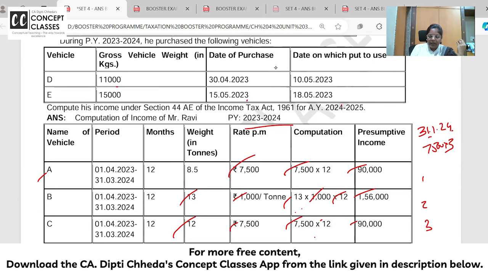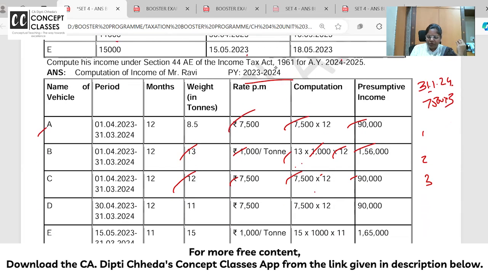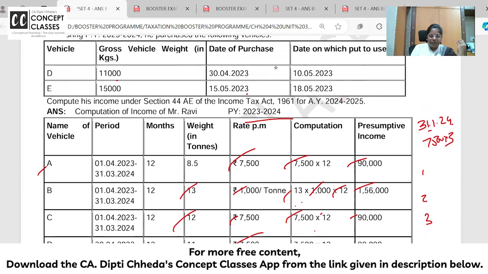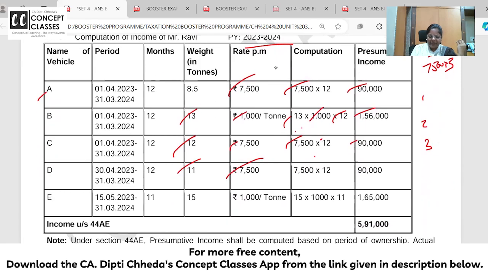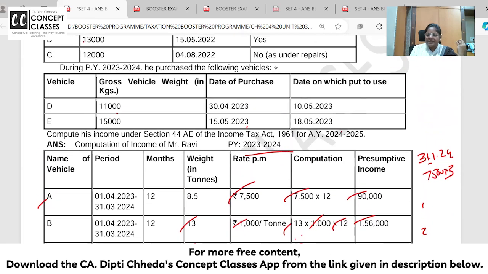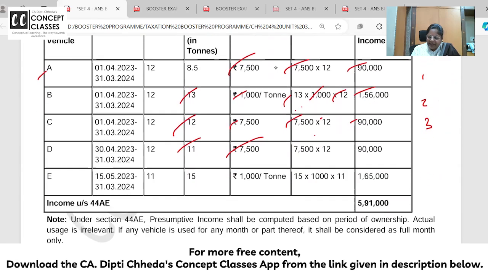Okay. So now 11,000 means what income you will take? 7,500 because it is 11 tons. How many months it is used? Though it is put to use in May, we have 3 cabs. One is not used, but fine. It was ready, so from date of purchase only you will charge the income.